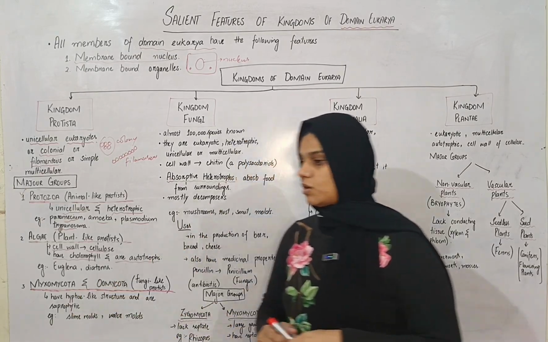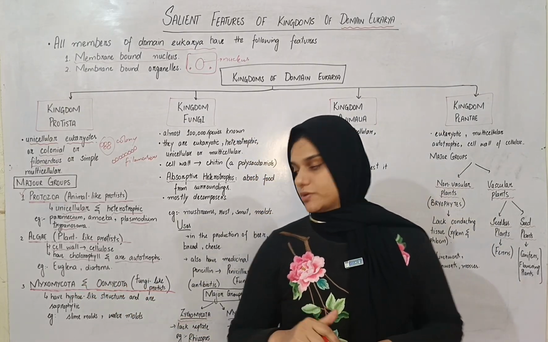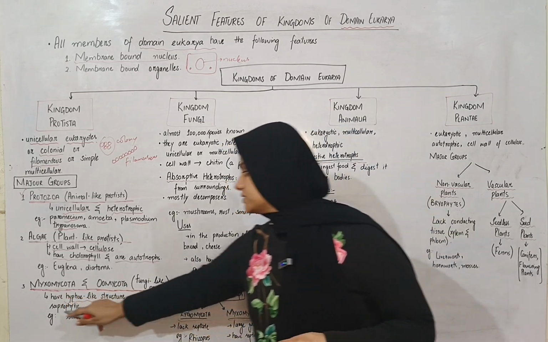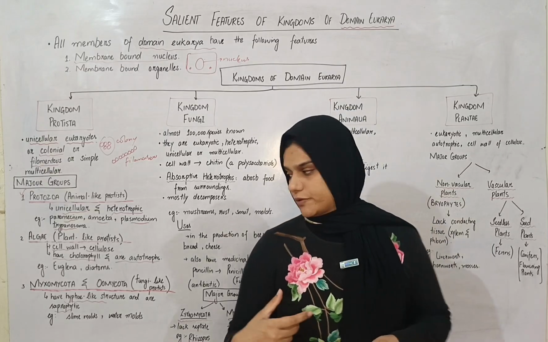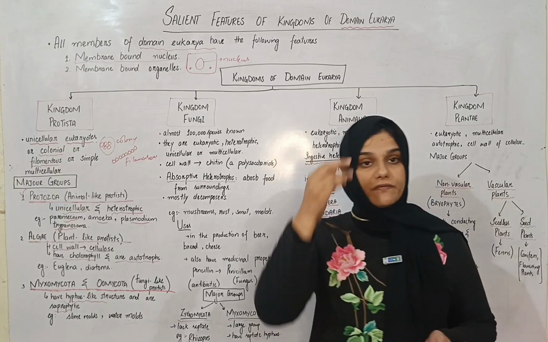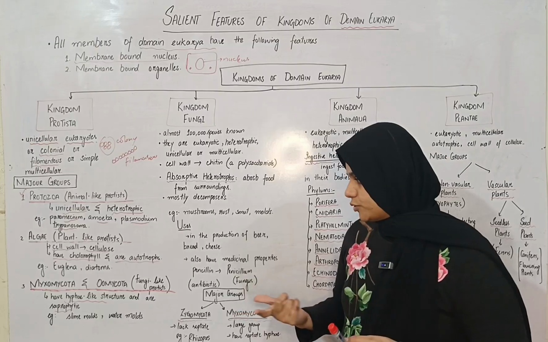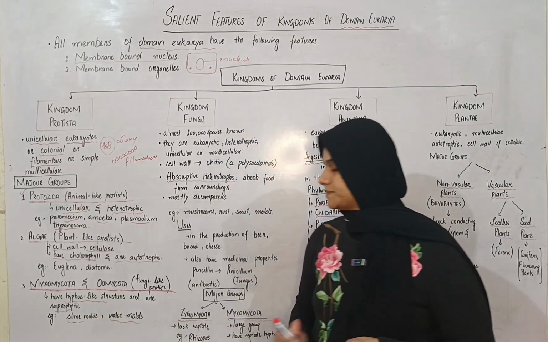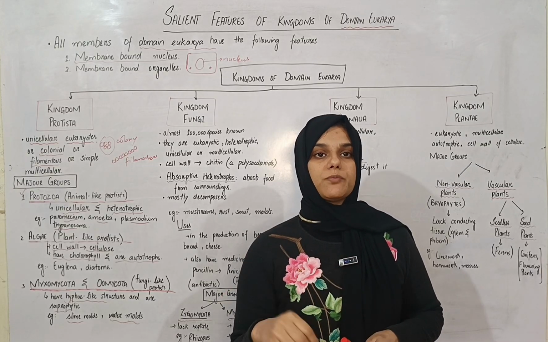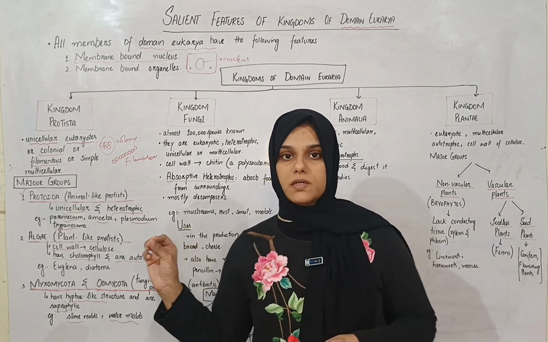Now comes the third group of Kingdom Protista. This is Myxomycota or Oomycota. These are the two subdivisions of fungi-like protists. Their body has hyphae, and they are saprophytic, that is, they have an absorptive mode of nutrition. But despite having these two characteristics of fungi, they do not fulfill all the requirements of being a fungus. That is why they are not placed in Kingdom Fungi, and they are placed in Kingdom Protista. These include slime molds and water molds. Each of these groups will be discussed in the lecture where we discuss Kingdom Protista in detail. Today, I am giving you an overview. So, you just have to learn the basic features of each of the kingdoms.